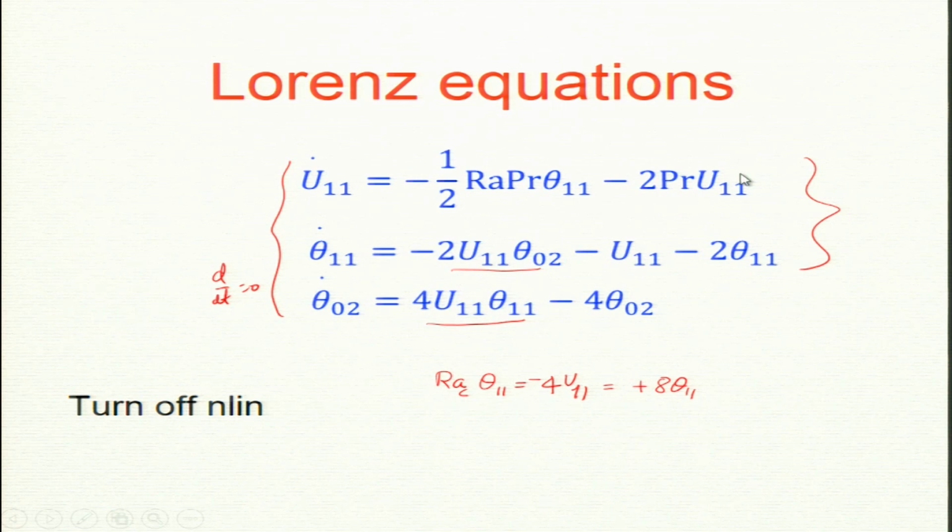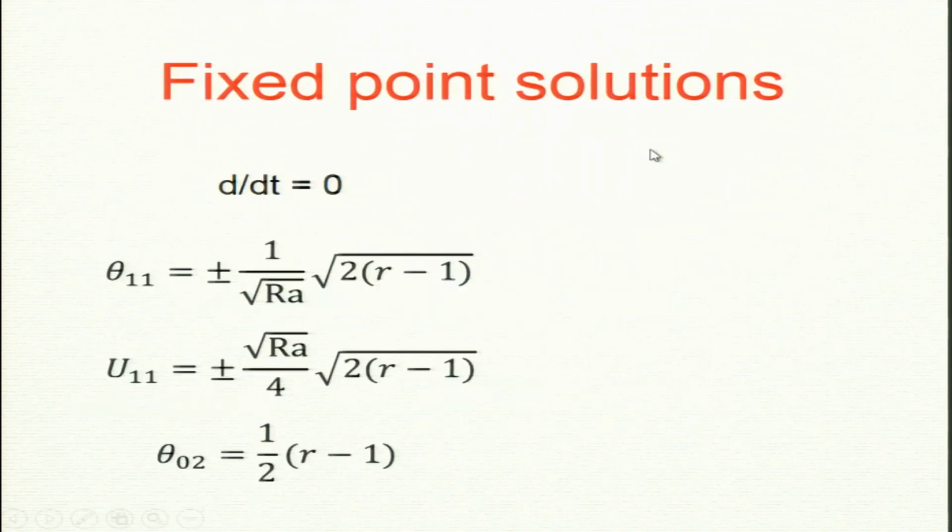So, what are the two solutions? How will we solve this? If you have done the Lorenz equation before, it is just straightforward. You have 3 equations and 3 unknowns, and you can solve it. This one gives a relationship between u11 and theta 11. So, this is straightforward. I will write the solution. The solutions are here.